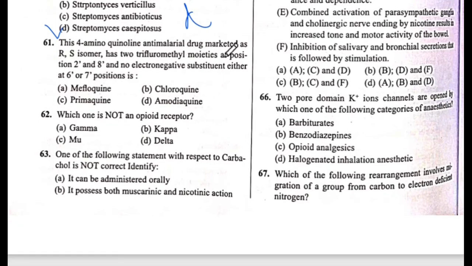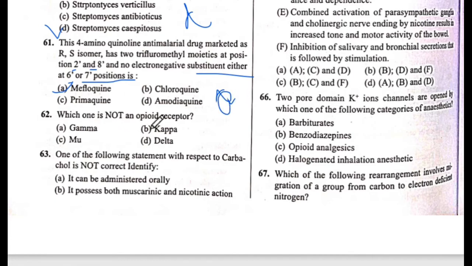The 4-aminoquinoline antimalarial drug marketed as R and S isomers has trifluoromethyl groups at position 2 and 8, and no electronegative substituent at either the 6 or 7 position. The answer is A, mefloquine. The answer is A. Okay. Next is 62 question number.